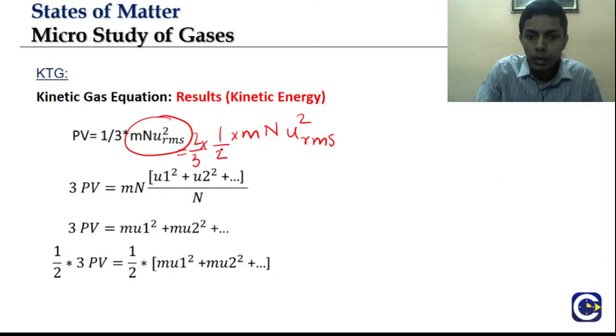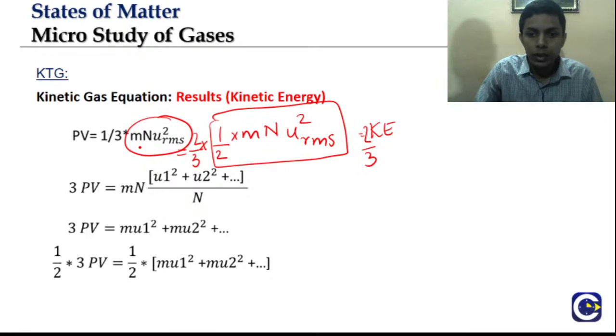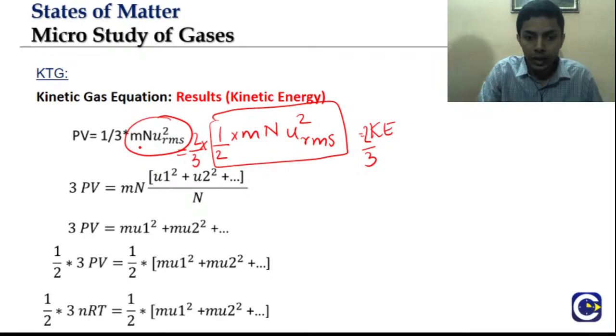Why am I dividing and multiplying by 2? So that this will represent kinetic energy, right? So 2 by 3 kinetic energy equal to PV. That's what it means. So that's what we are obtaining here also.